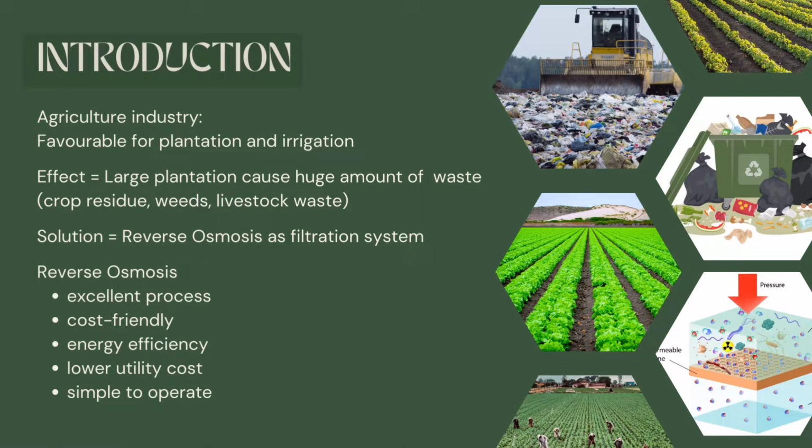The agriculture industry is a part of the main industry in Southeast Asia due to its favorable state for plantation. However, large plantations of the product cause an ample amount of waste material to emerge from this industry. In our project, we have chosen reverse osmosis to be our waste filtration system, as reverse osmosis has been demonstrated to be an excellent and cost-friendly process for the renovation of a wide range of waste.